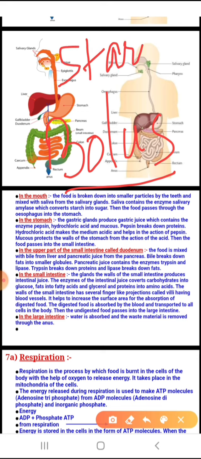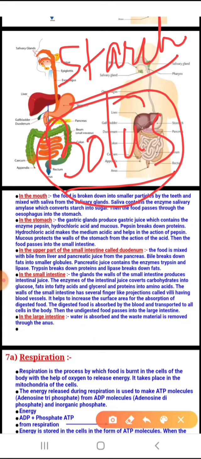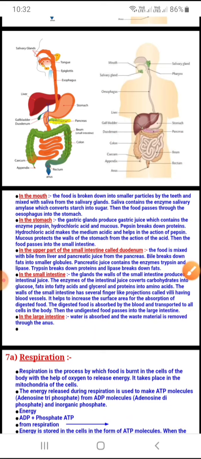That means in the mouth only the starch is digested and broken down into simpler sugars. Mind it, the digestion of starch does not complete in the mouth. So the food that is mixed with the salivary amylase is called bolus. Now we will no longer call it food, we will call it bolus. Am I clear, all of you? I have explained in a very simple way, actually it's a huge topic.